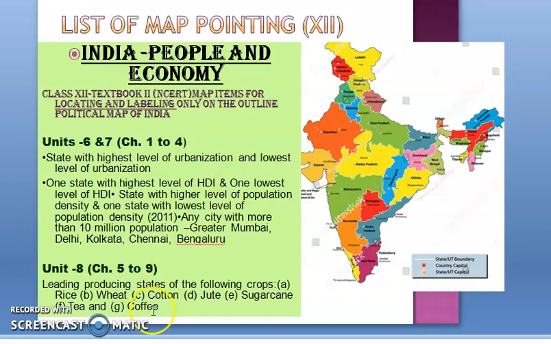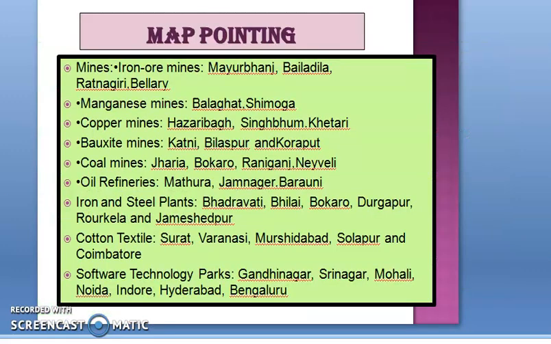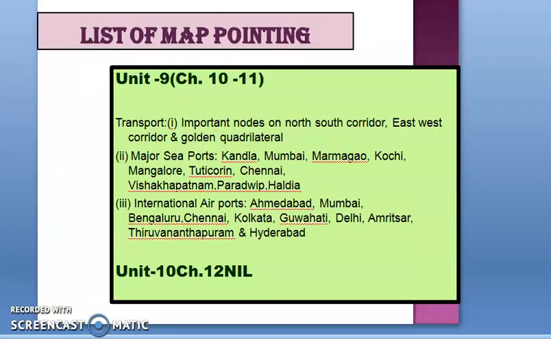The rest is unit 8, with chapters 5 to 9, where you have seen the leading producing states of rice, wheat, cotton, jute, sugarcane, tea and coffee. Then we have the mines: iron, manganese, copper, bauxite, coal mines, oil refineries, iron and steel plants, cotton textile industry, and software technology parks of India. From unit 9, chapters 10 to 11, we have transport, seaports and international airports. From chapter 12, we don't have any map.